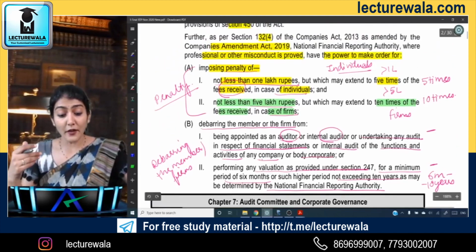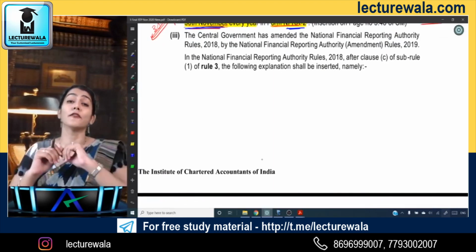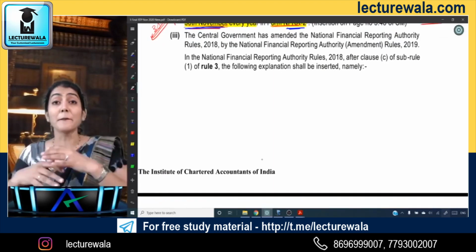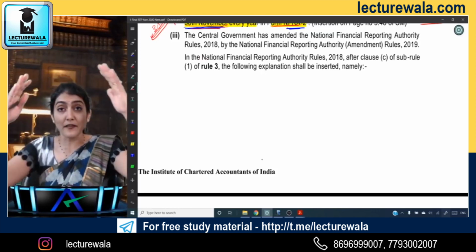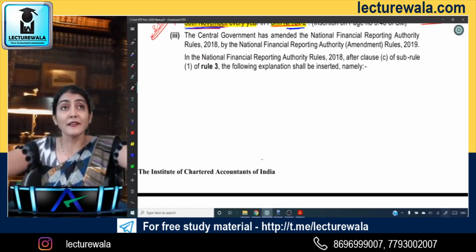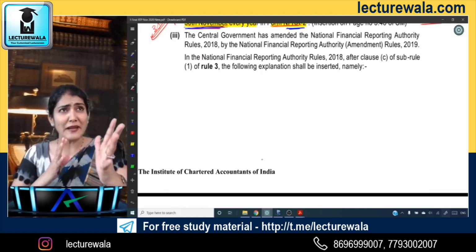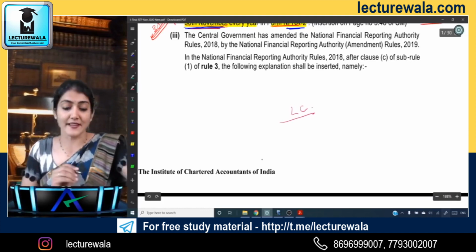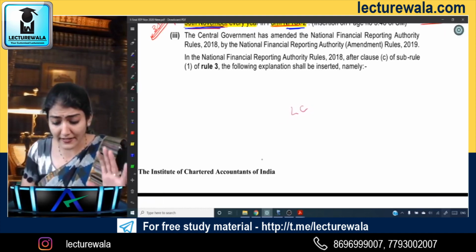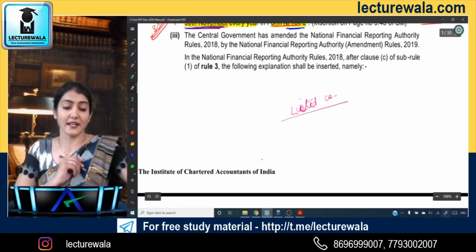Then we also have one more provision, which is regarding the applicability of NFRA. Which companies, which body corporate, which auditors come under the purview, under the lens or the radar of the NFRA. Whenever any list is made, first to stand in the line is the listed company. Whenever any list is being made, which is the first entity over there? Listed company.